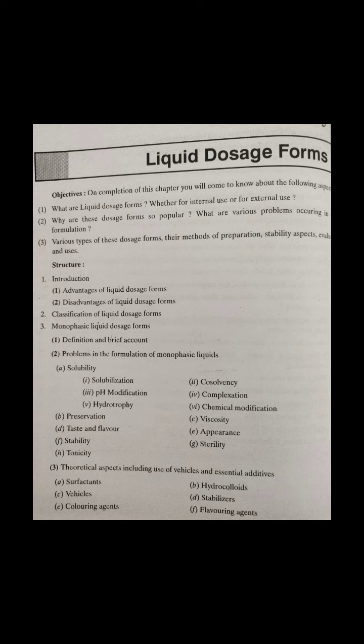Advantages of liquid dosage form: the drug is rapidly available for absorption. They are the most suitable dosage form for infants, children, geriatric or mentally disturbed patients, and they are suitable for those drugs which create irritation in the GIT if given in dry form. Examples are bromides and iodides. In case of homogeneous solutions, they assure uniformity of dosage, and doses can easily be varied as per the requirement of the patients.